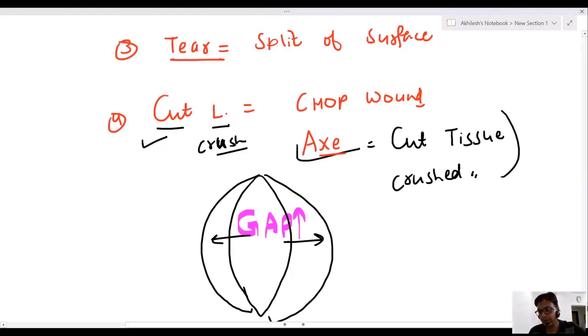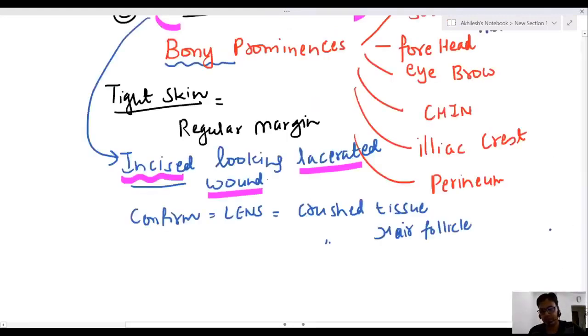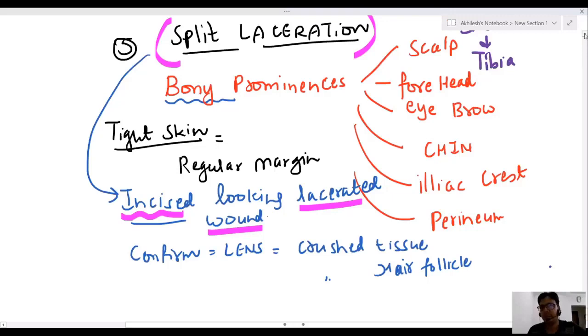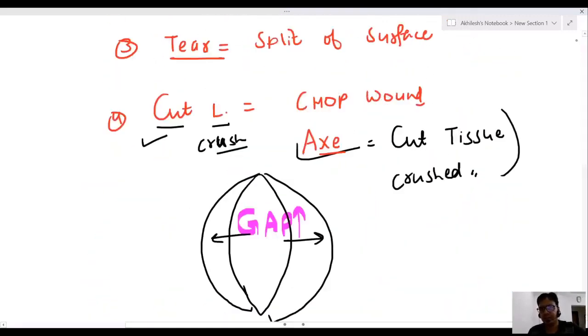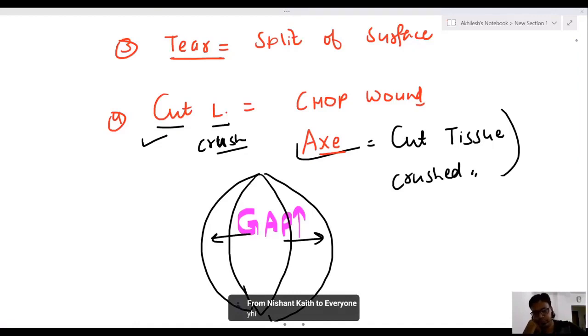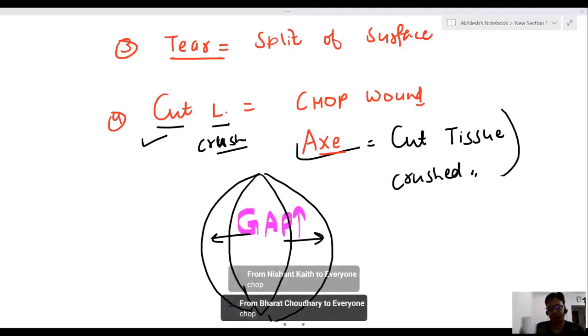Avulsion is separation. Okay. Which question was in the last MCI exam? Which question was there in MCI? Which question? Chop wound.